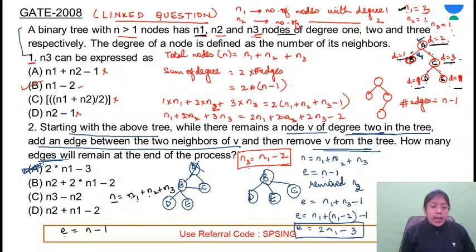So that's why I have substituted the value of n here. So this comes out to be n1 plus n2 plus n3 minus 1.